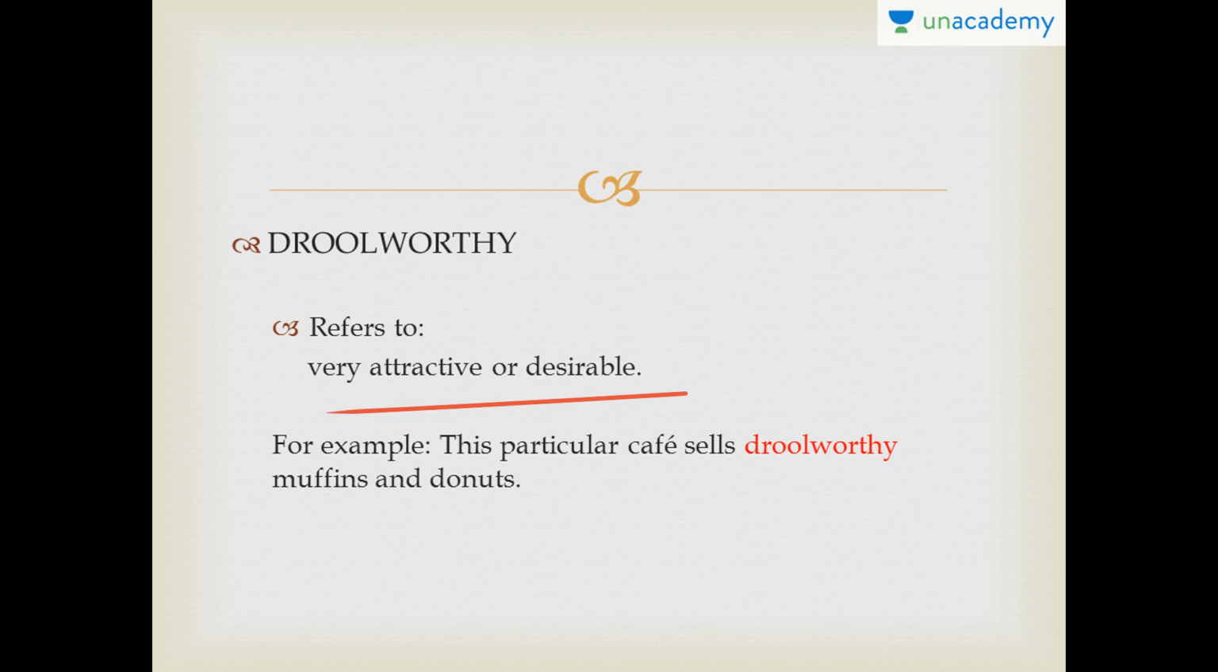This particular cafe sells drool-worthy muffins and donuts. Whenever you cross the cafe, you see the photographs of muffins and donuts on the board or on the advertisement, and they look so good that they are drool-worthy. No matter how many times you cross the cafe, you have to turn your head and look at them. So that's what drool-worthy is. These muffins and donuts are all drool-worthy for you.